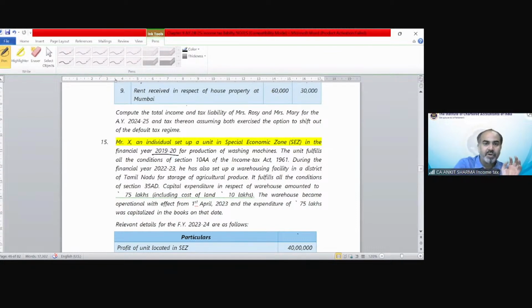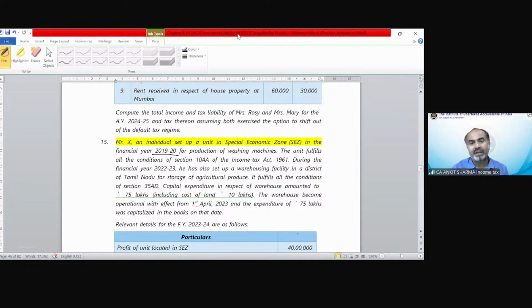Okay. For production of washing machines, the unit fulfills all the conditions of section 10AA of the Income Tax Act 1961. During the financial year 22-23, he has also set up a warehousing facility in a district of Tamil Nadu for storage of agricultural produce. It fulfills all the conditions of section 35AD. So we have two extra deductions, 10AA and 35AD.